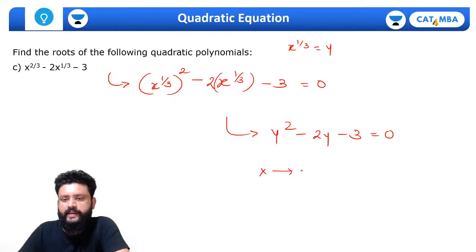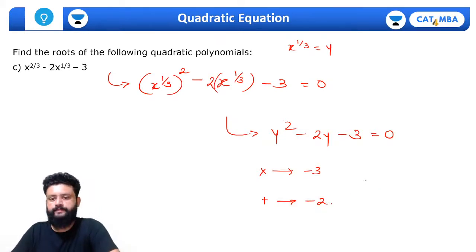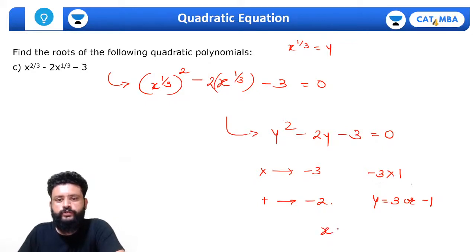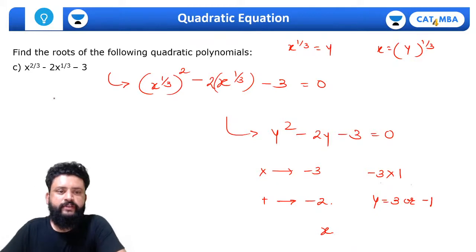And we want the numbers whose multiplication is -3 and the addition is -2. That is -3 into 1, -3, and -3 plus 1 will be -2. So the roots are 3 or -1, and change the sign. So these are the value of y. So x will be equal to, you can put here x must be equal to y to the power 1 by 3, and we know the value of y, and that's how we get the value of x as well.